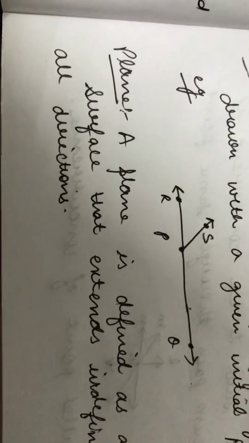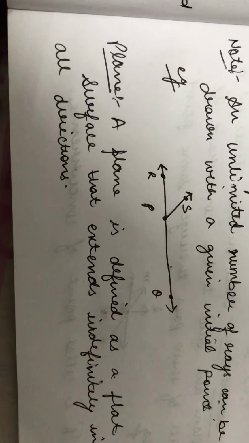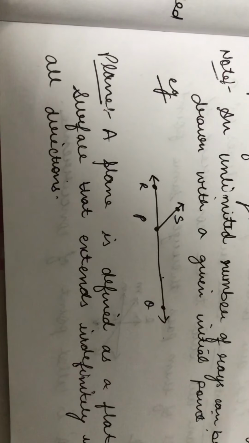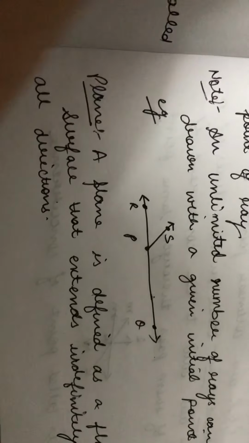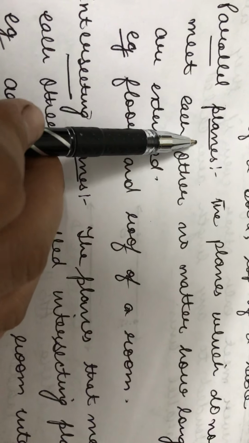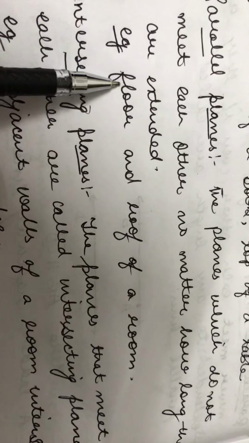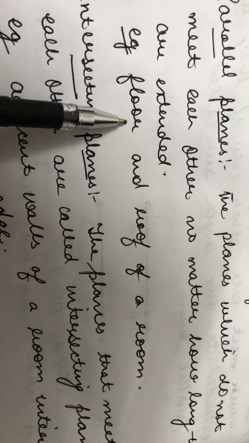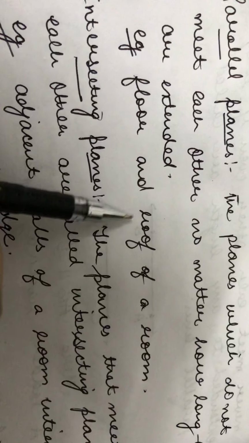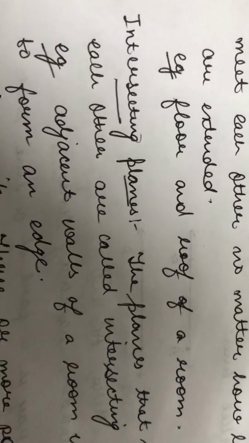Next is a plane. A plane is defined as a flat surface that extends indefinitely in all directions. A flat surface means, if I talk about a notebook, the cover of a book, a tabletop, or any surface which is flat. Next, parallel planes. As I talked about parallel lines, we have parallel planes also. The planes which do not meet each other, no matter how long they are extended. For example, if I am sitting in a room, then the floor and roof of that room are both planes but they never intersect each other. So they are known as parallel planes.